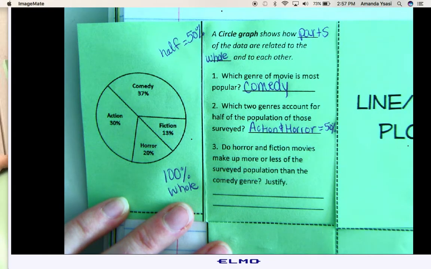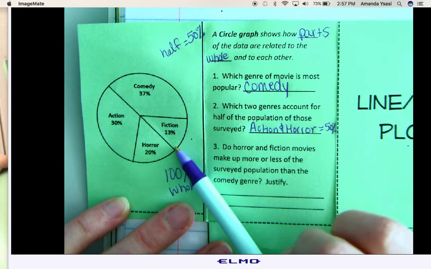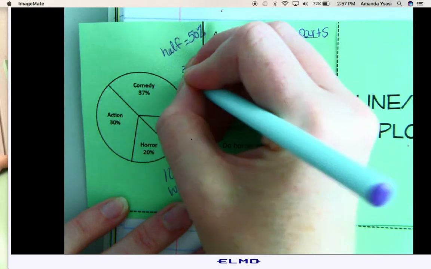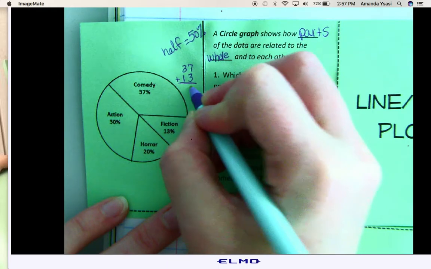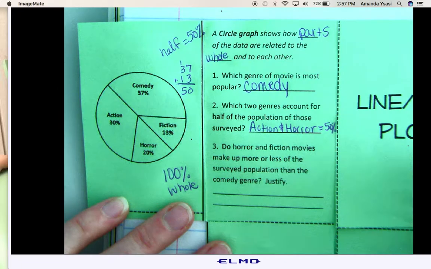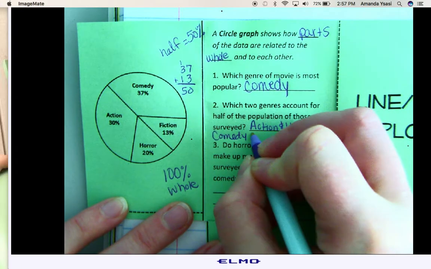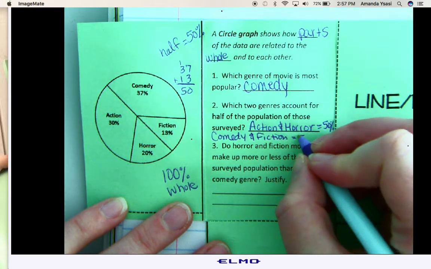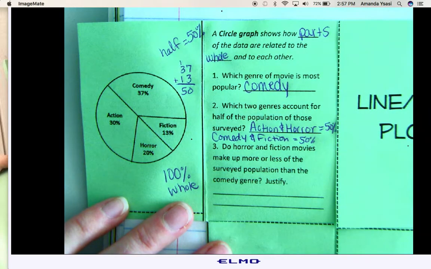And then what else could make up 50%? Well, look at this line actually down the middle. That might help us out too. 37 and 13. So if I had 37 plus 13, 7 plus 3 is 10. Carry the 1. 3, 4, 5, 50. So that means also that comedy and fiction make up 50%. So I have two that would add up to equal 50%.